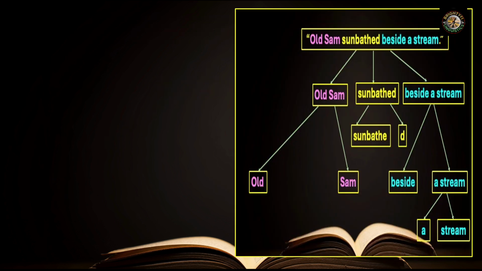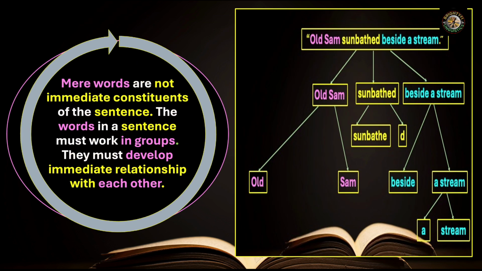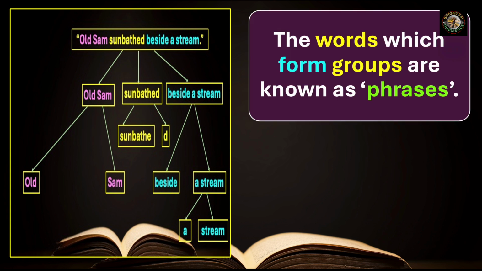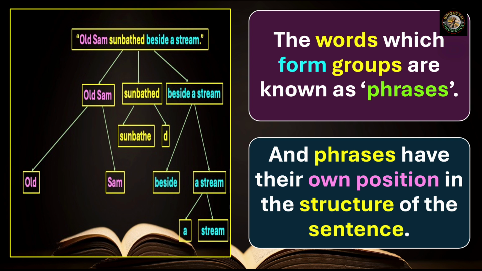We continue. What we come to is that mere words are not immediate constituents of the sentence. The words in a sentence must work in groups. They must develop an immediate relationship with each other, as we talked about, like Old Sam, sunbathed, beside a stream. The words which form groups are known as phrases, and phrases have their own position in the structure of the sentence.